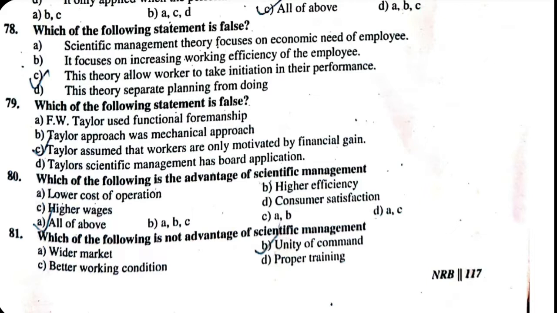79. Which of the following statement is false? A. F.W. Taylor used functional foremanship. B. Taylor approach was a mechanical approach. C. Taylor assumed that workers are only motivated by financial gain. D. Taylor scientific management has broad applications. The false one is Taylor assumed that workers are only motivated by financial gain.